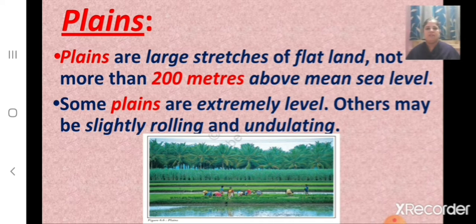Some plains are extremely level, and some are slightly rolling and undulating. Rolling and undulating means moving like a wave, smoothly up and down or back and forth.